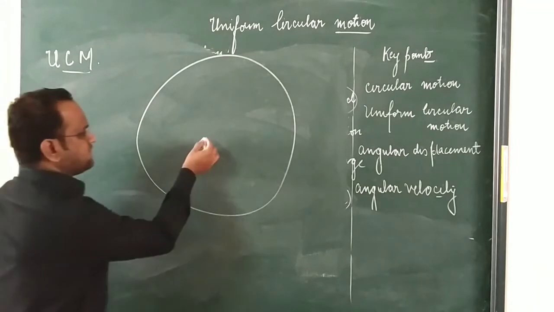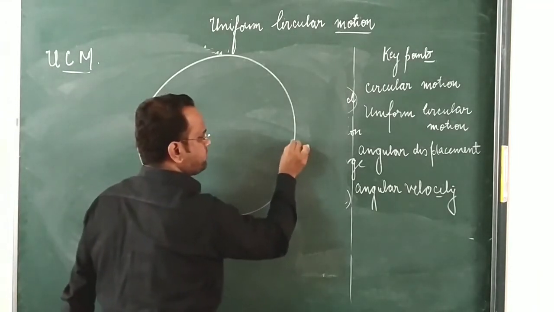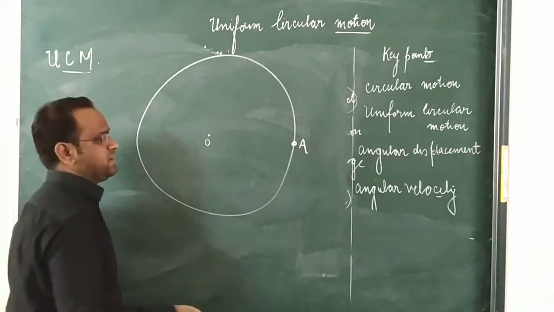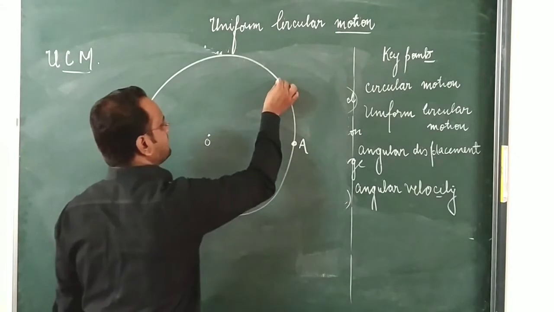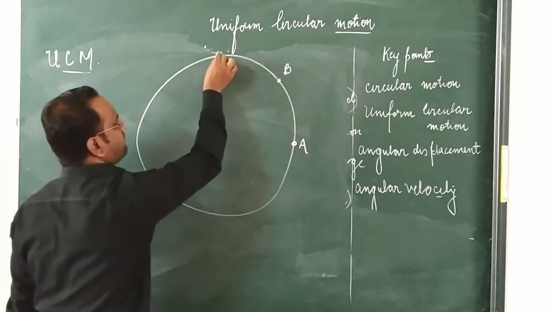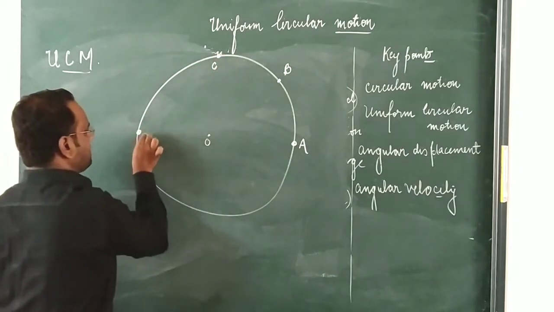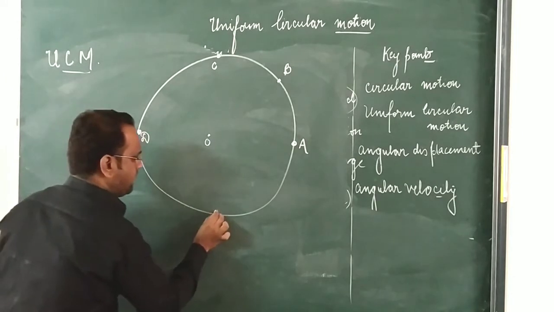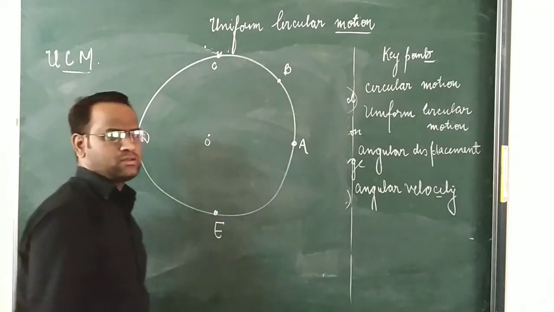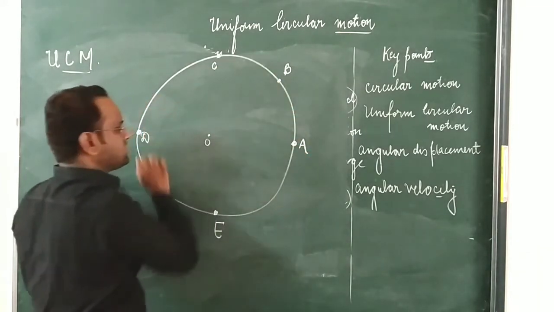So let us suppose that this is the center point O, and the body is here. Let us suppose that this is the body at point A. After time interval T, the body reaches point B. After a certain interval of time T, the body reaches point C, and after a certain interval of time, the body reaches point D. And now at time T, it reaches E. So you can see from here that the body changes its position with respect to time.